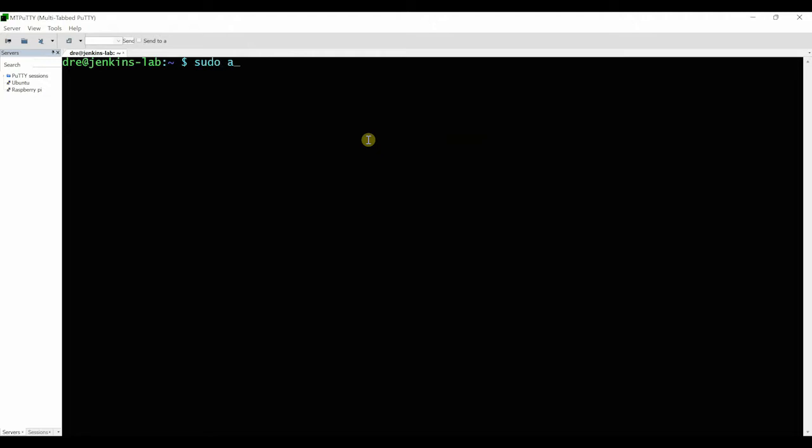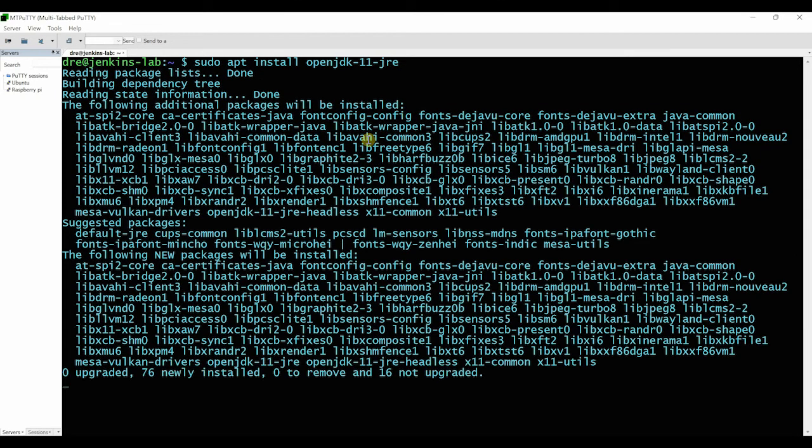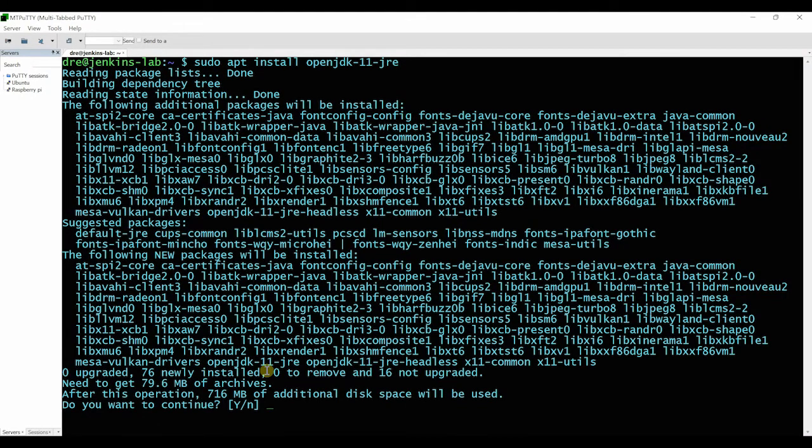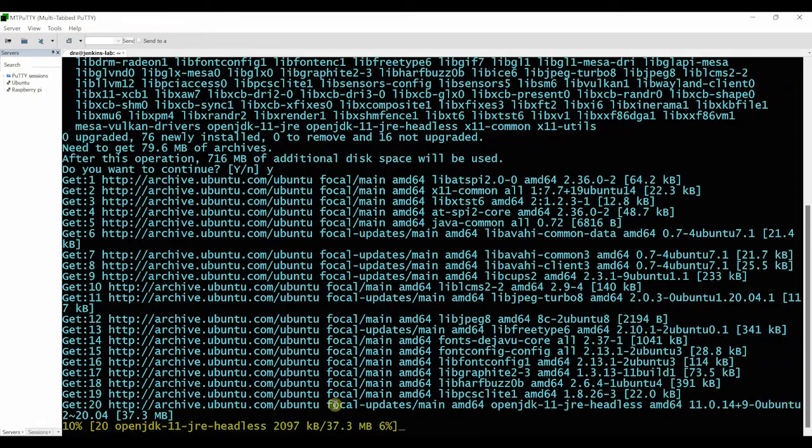So sudo apt install OpenJDK 11, because we're using Java 11, Java runtime environment. For those that are conscious of how much space it takes up, it's 760 megabytes. So I'm just going to hit yes, enter, and that's going to go ahead and install. While that's installing, it shouldn't take too long.